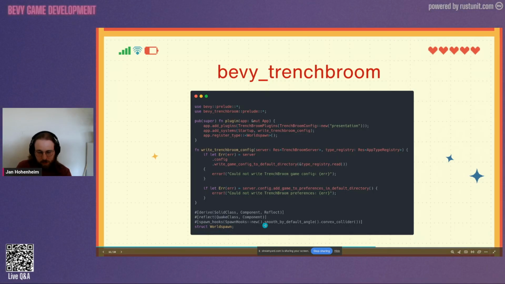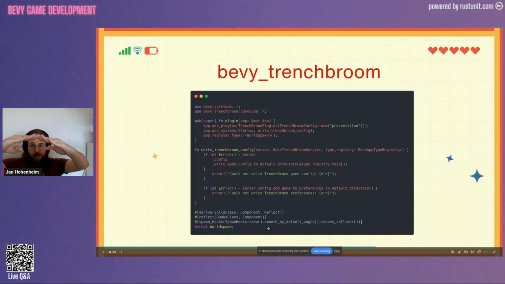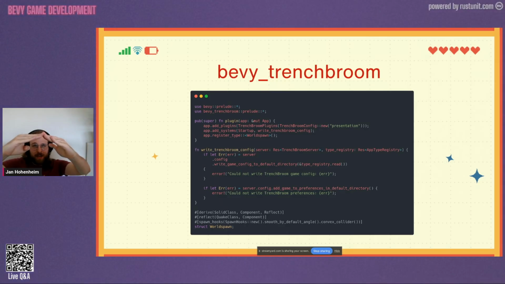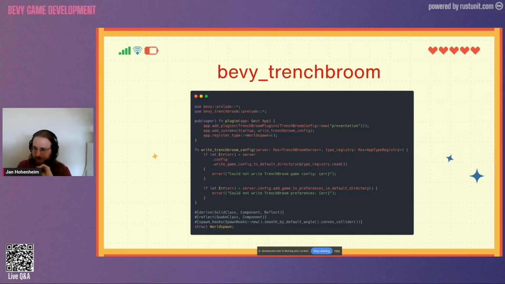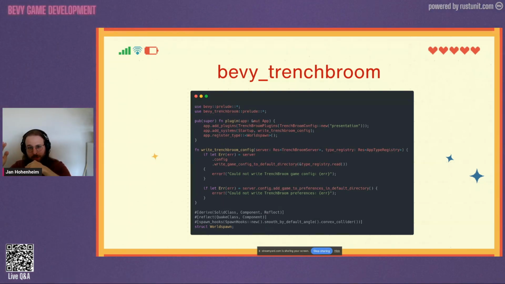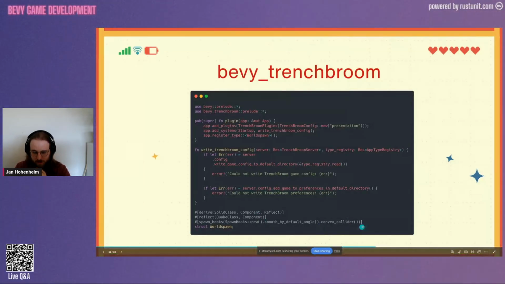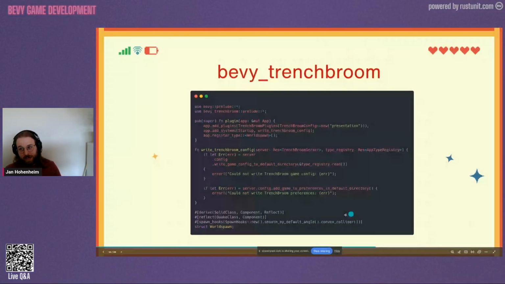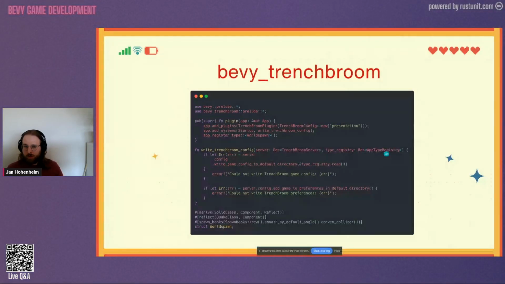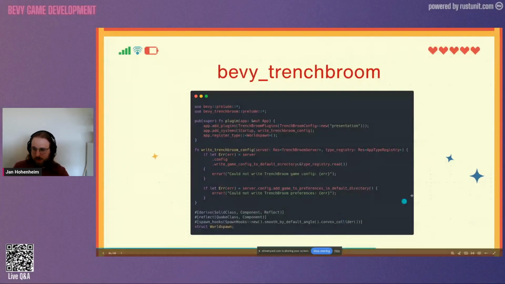In this case, what we do is we tell it to smooth by default angles. What this means is that if you have some very flat angles like this, it will actually round them down, which is very nice when you're trying to make something like an archway. So you can make it kind of jagged in Trench Broom, and it will automatically be round and bevy. And then the last thing we do is we tell it to generate convex colliders for this. I have enabled the avian backend for Trench Broom, so we'll use avian convex colliders.